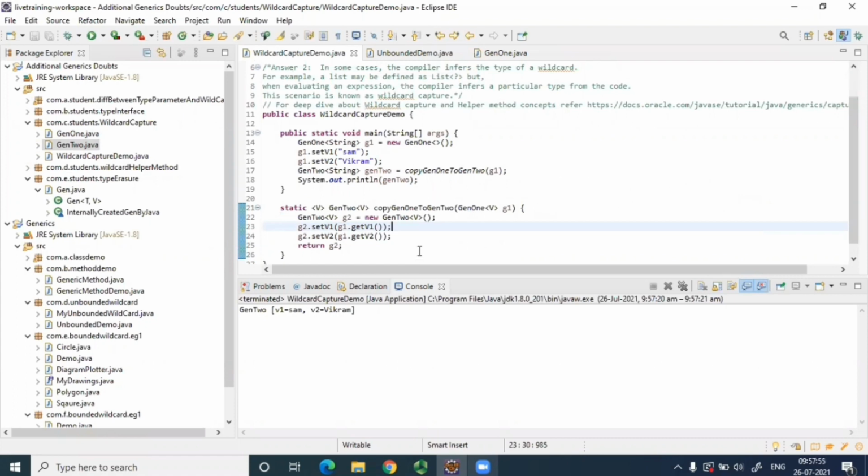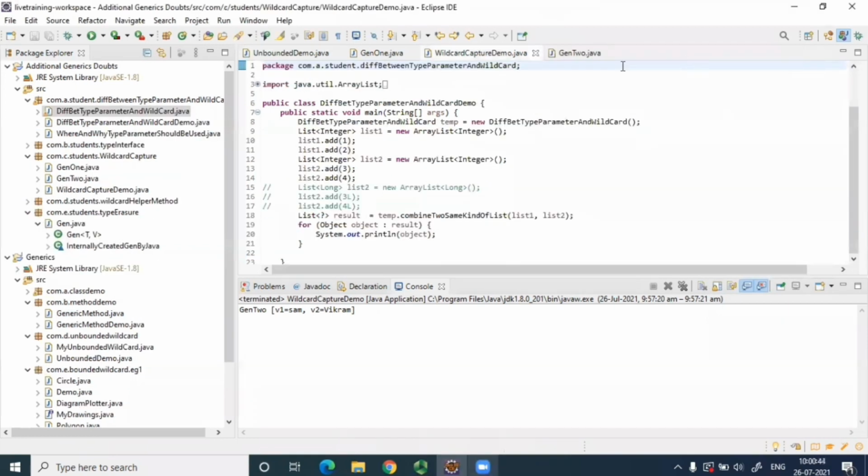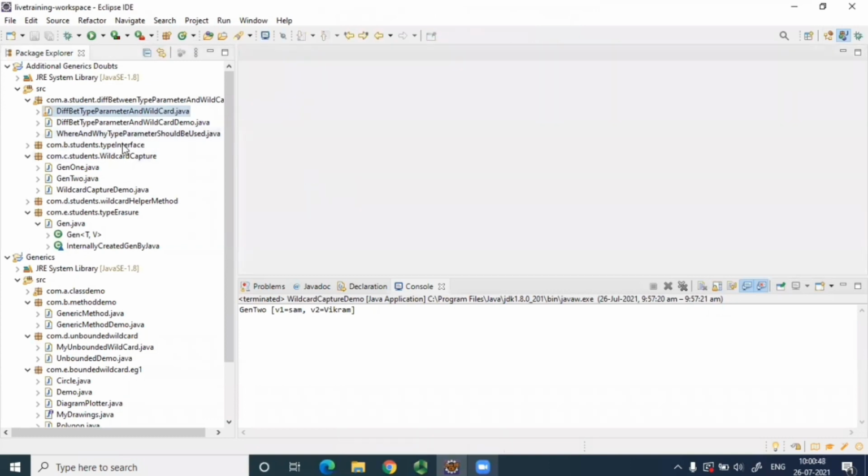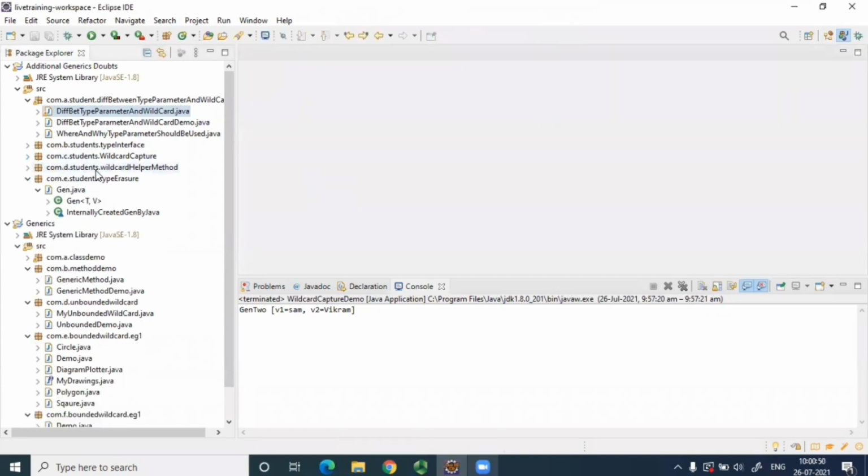Yeah, it is clear. So is everyone clear? Can everyone write clear in the chat if they are clear about it, or if still not clear? Yes, yes. All right. Okay. So the wildcard capture concept is clear. So it's good. It was a complex topic, wildcard capture, to explain.